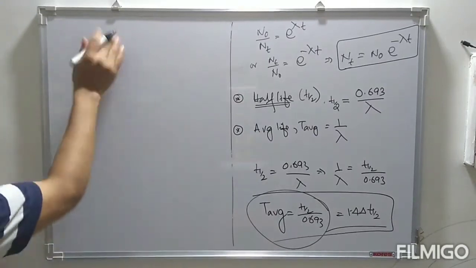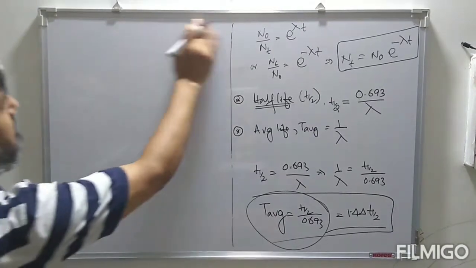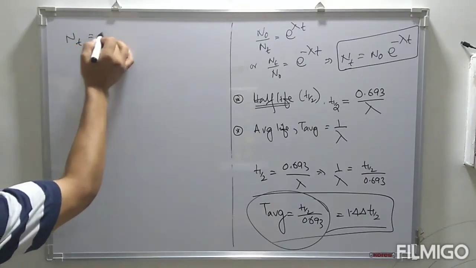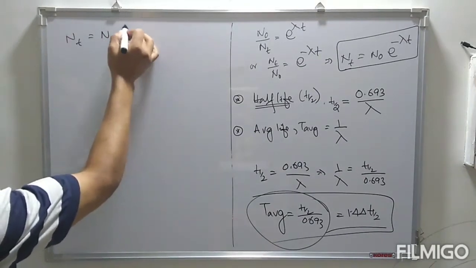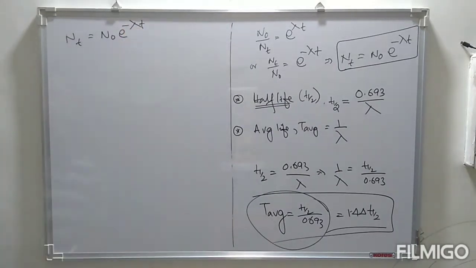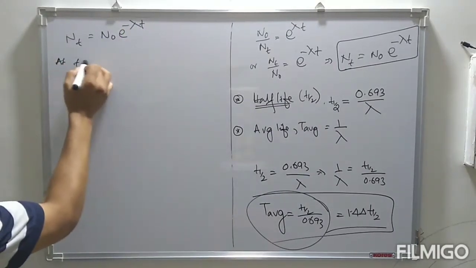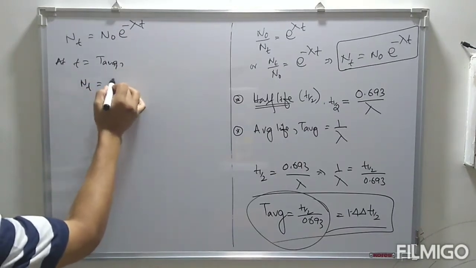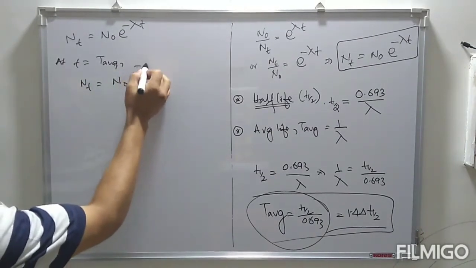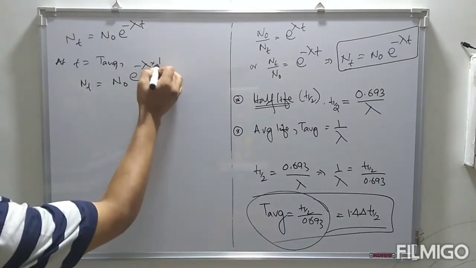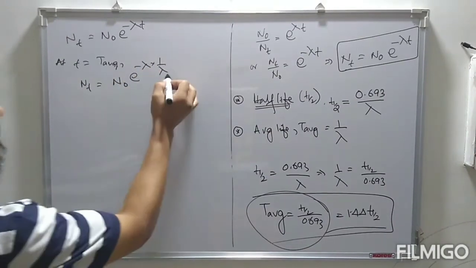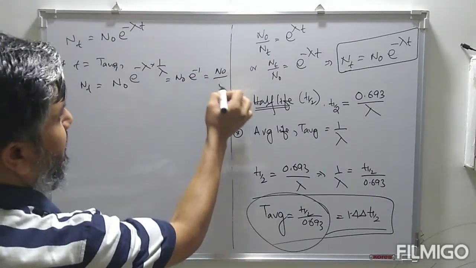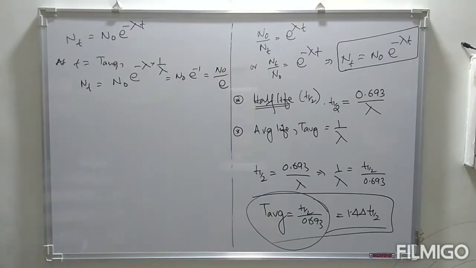Now look at this. We have this relation: Nt is equal to N naught exponential minus lambda t. So at t equal to T average, Nt is equal to N naught exponential minus lambda into 1 by lambda. So that is N naught exponential minus 1, that is N naught by e.